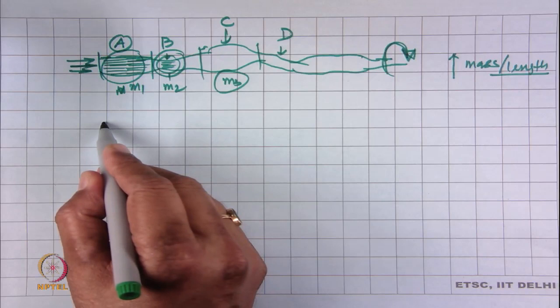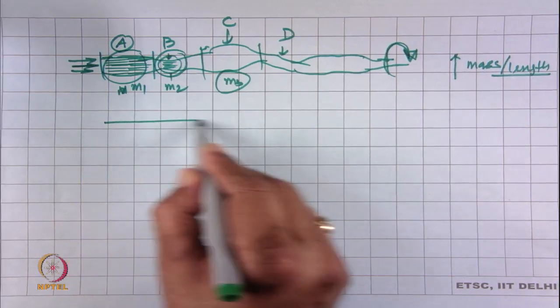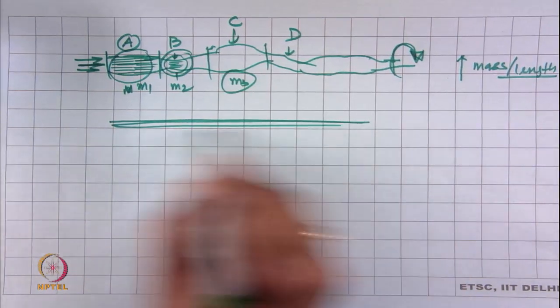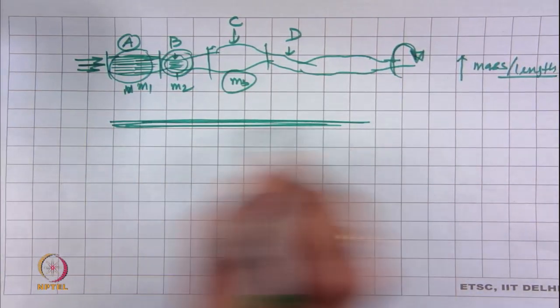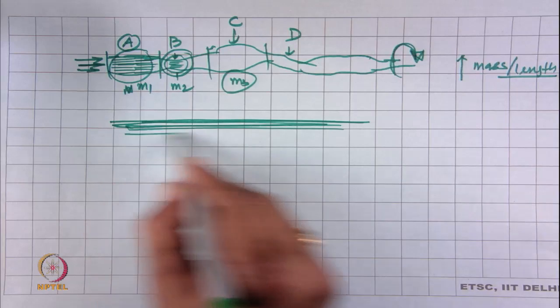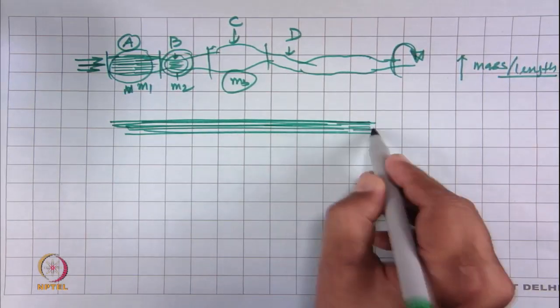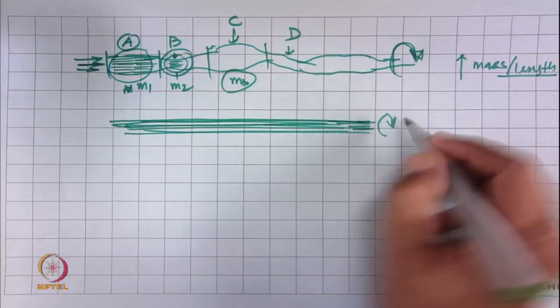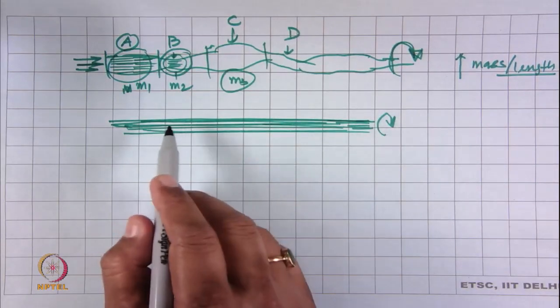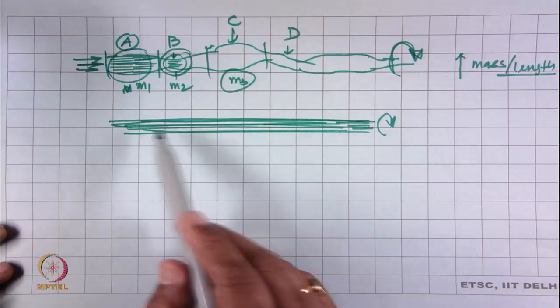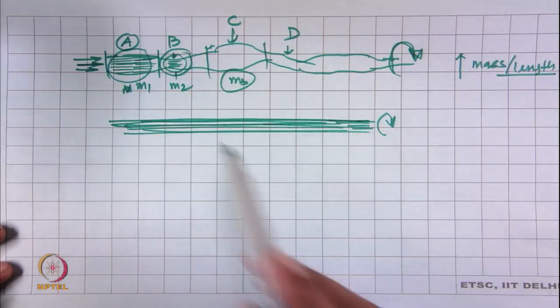Suppose let us see another situation where it is a filament yarn, and the number of filaments is exactly the same. Here if we apply twist, as the number of filaments is the same, the torsional rigidity at each and every point is almost the same.